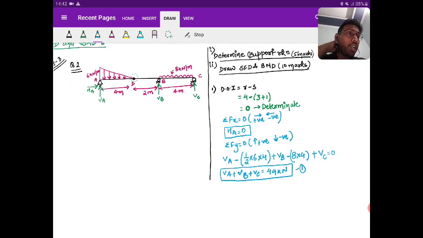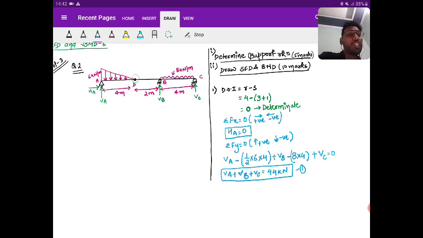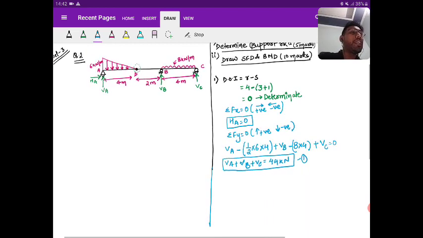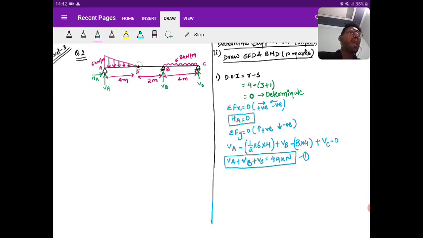Now I want to use the next equation, that can be either moment or I can use the bending moment. How? I can write the bending moment equation either left to right or right to left. I'm writing it coming left to right, because then I can see only one unknown, that is VA, because HA is already equal to 0.